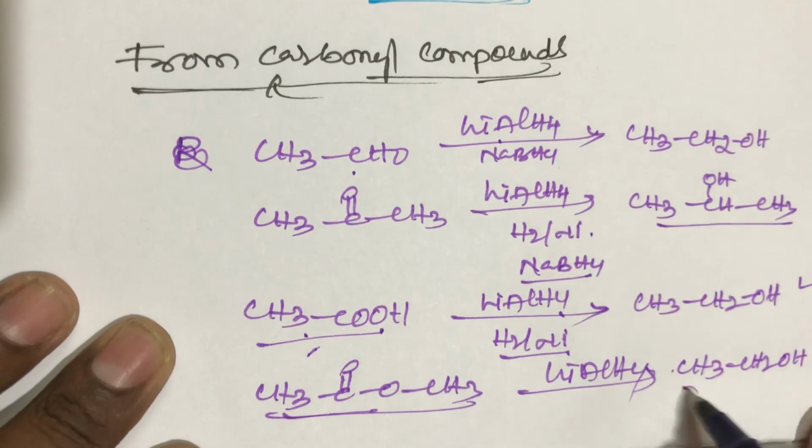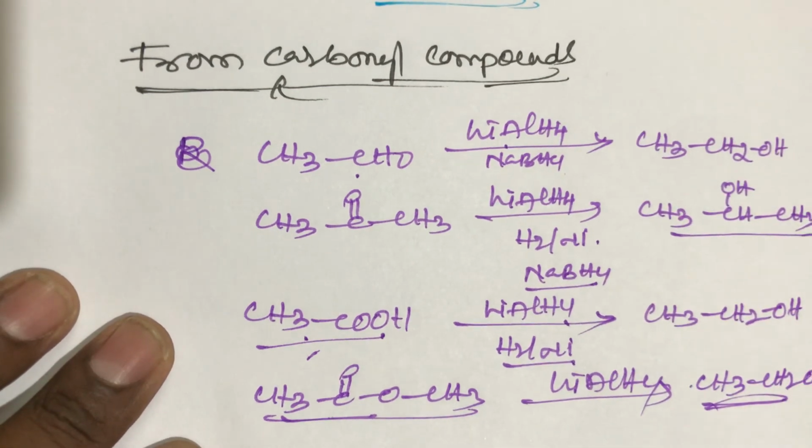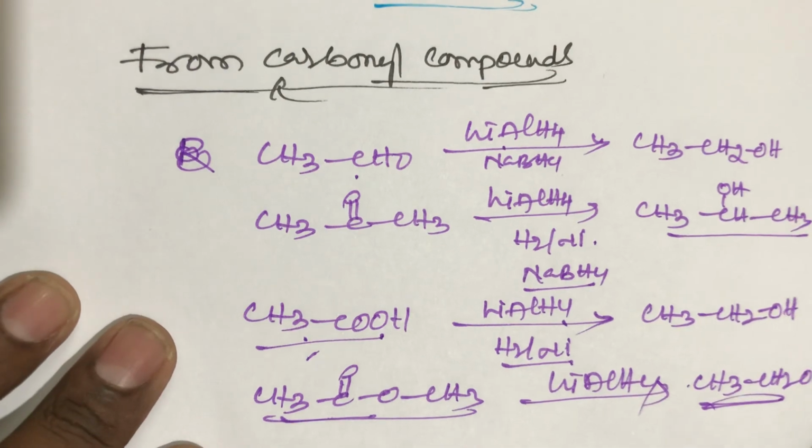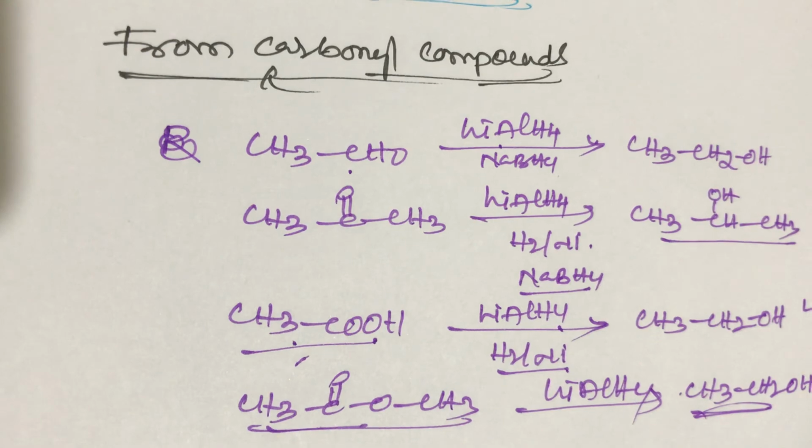So one product is methyl alcohol and the other is ethyl alcohol. So esters can also be reduced by lithium aluminum hydride. This is the simple trick for alcohols from carbonyl compounds.